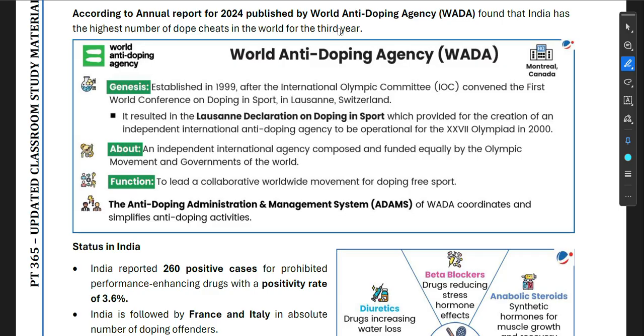The World Anti-Doping Agency was established in 1999 after the International Olympic Committee convened the first World Conference on Doping in Sport in Lausanne, Switzerland.